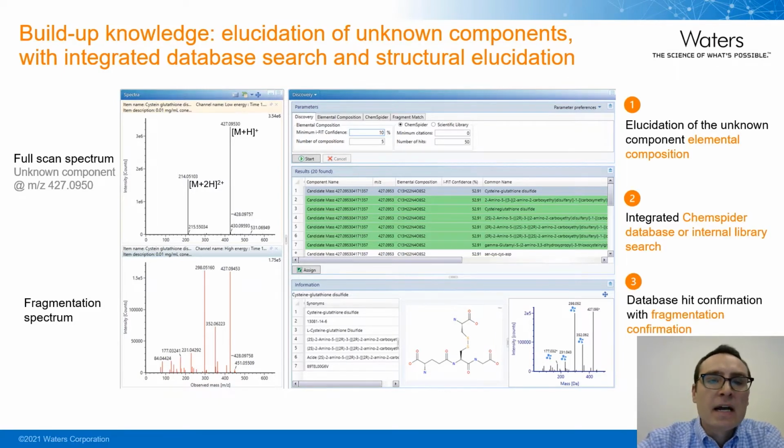We can optionally link up to ChemSpider to search multiple databases for matches. The database hits then can be ranked by looking at the fragmentation patterns. In this case, Yun determined cysteine glutathione disulfide was the most likely candidate molecule based on the information. We then went back and verified this hit by ordering an authentic standard and confirmed the fragmentation pattern and the retention time. We then added the compound to the library and began routinely screening for it. We can repeat this process and customize a method for any new or proprietary compound of interest.